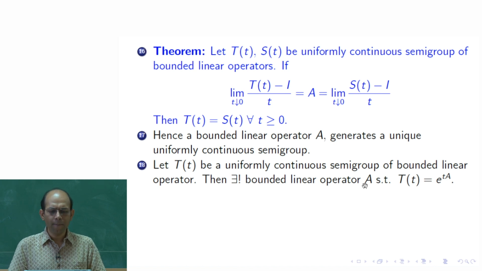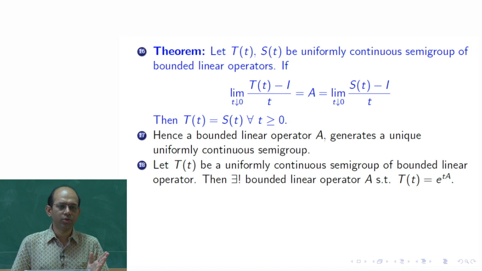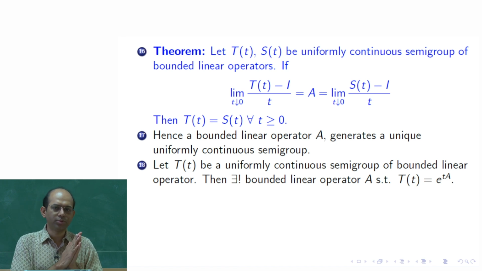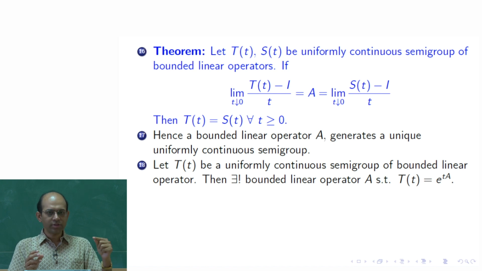Why is it so? Because in the earlier theorem we just proved that if I have a uniformly continuous semigroup, then its infinitesimal generator is a bounded linear operator, and from that bounded linear operator I could define e to the power tA.